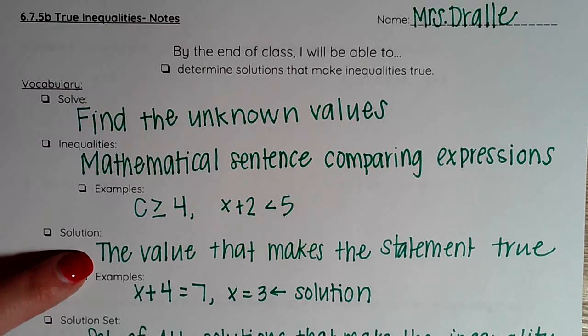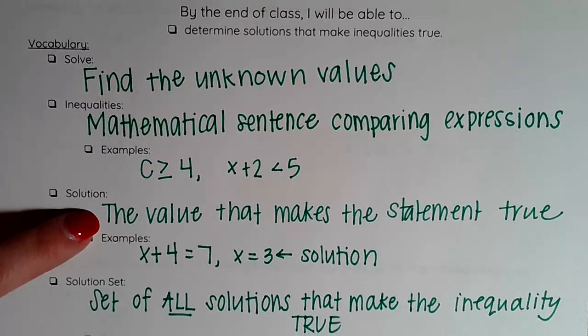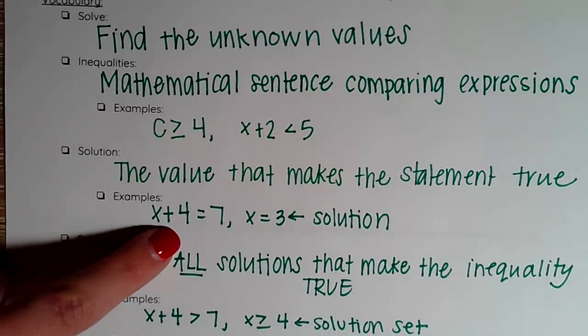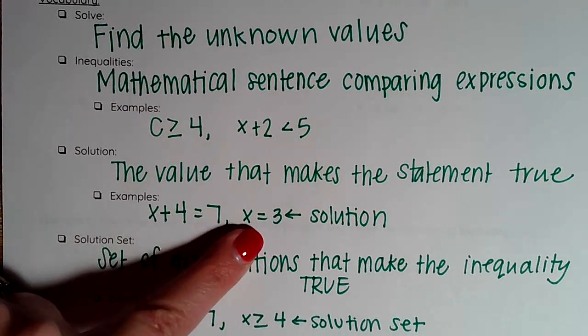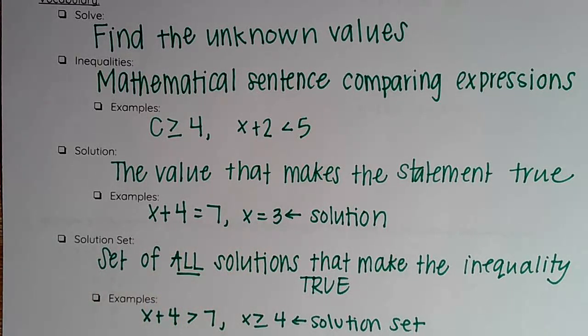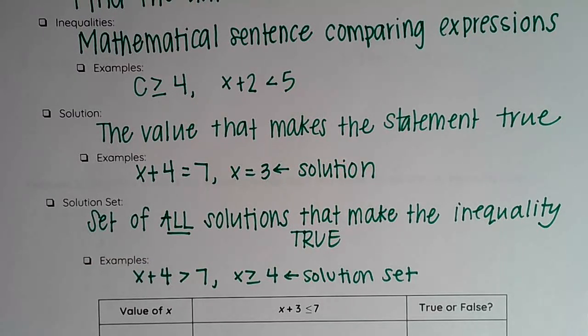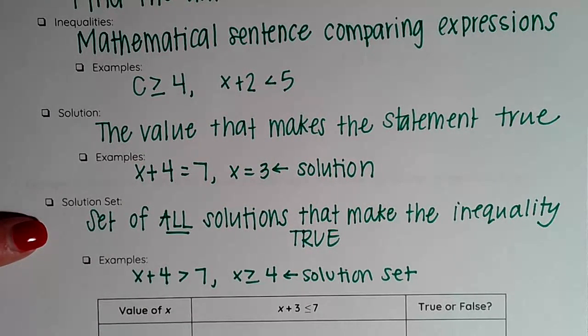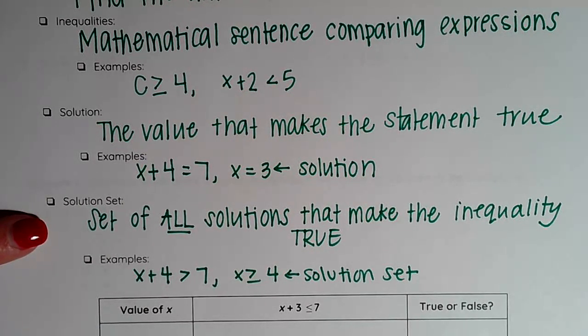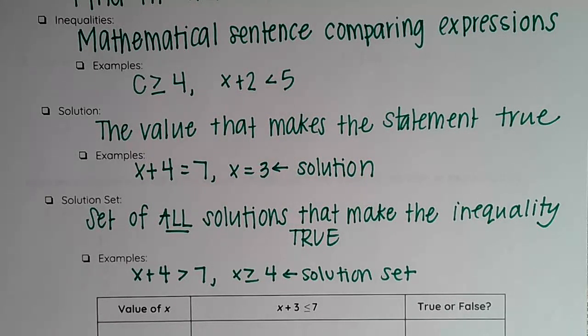We know that the solution is the value that makes the statement true. For example, in X plus 4 equals 7, X equals 3 is the solution. Our new phrase for today is solution set. A solution set is a set of all solutions that make the inequality true. We know that there are many numbers that can make an inequality true, so all those numbers together would be our solution set.